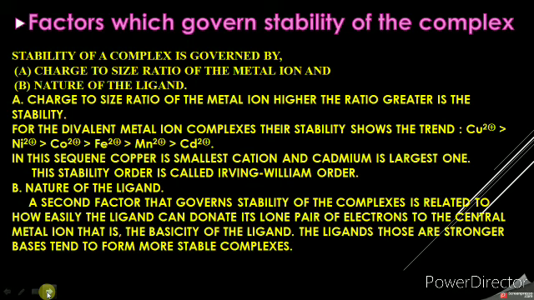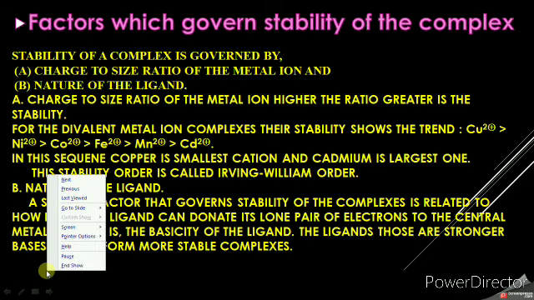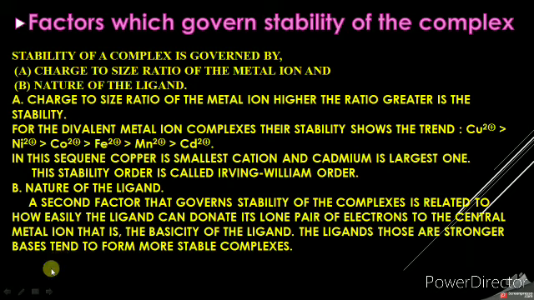Then the next point is factors which govern stability of the complex. The stability of a complex is governed by the first factor, charge to size ratio of the metal ion, and the second is the nature of the ligand. So let us see the first factor, charge to size ratio of the metal ion.